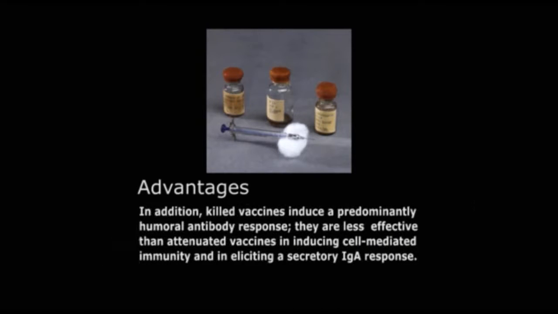In addition, killed vaccines induce a predominantly humoral antibody response. They are less effective than attenuated vaccines in inducing cell-mediated immunity and in eliciting a secretory IgA response.